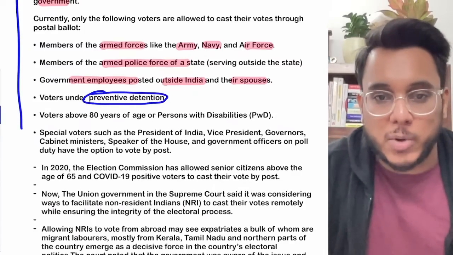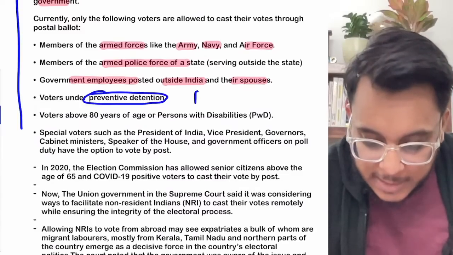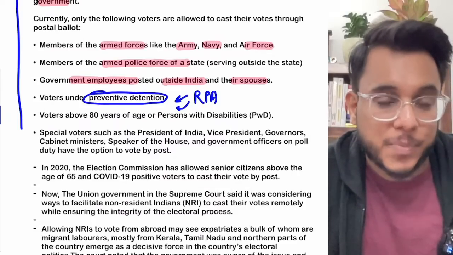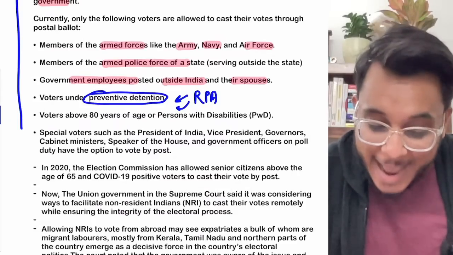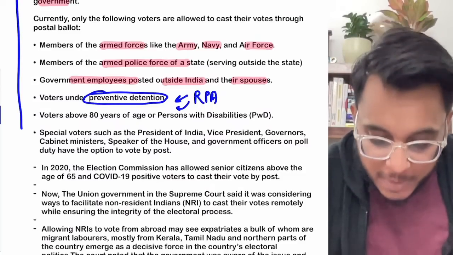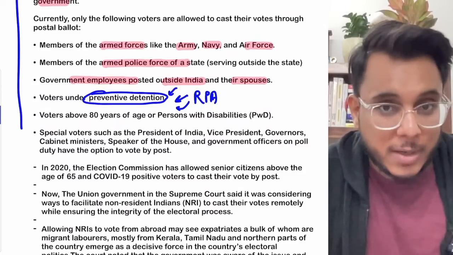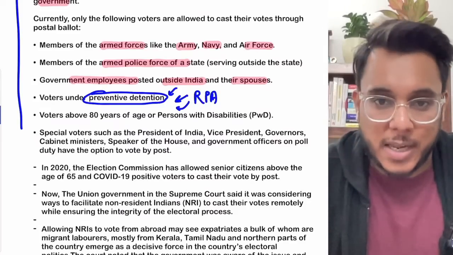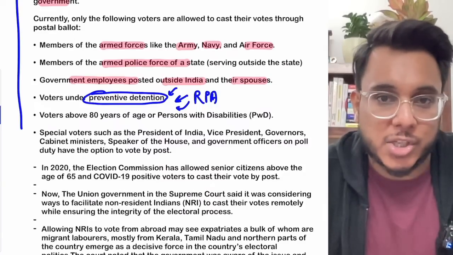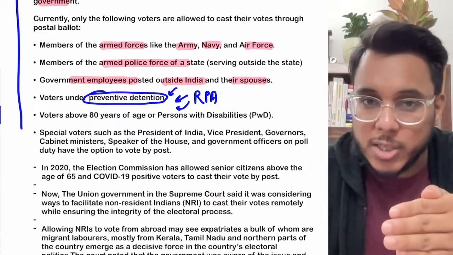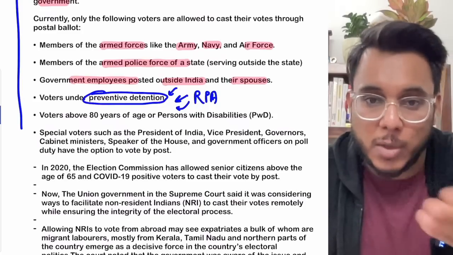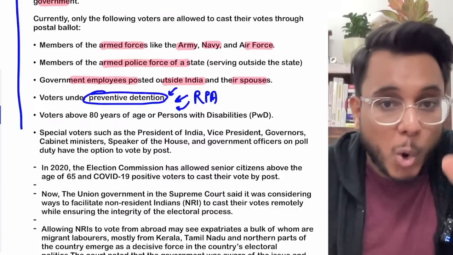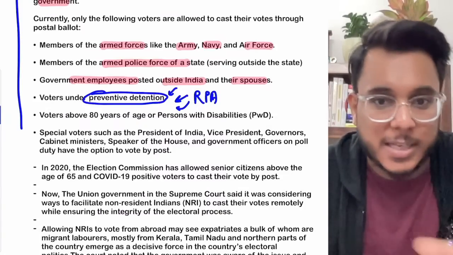Now guys, understand this particular thing: the Representation of People Act provided that people in police custody will not be allowed to vote, but as per section 60 of the RP Act, preventive detention voters can vote. Actually, there is a controversy also, and I think there was an article also we discussed yesterday. So when we talk about section 62 and section 60, there are two conflicting provisions. Section 62 provides that the people who are in police custody cannot vote, but actually the postal ballot voting facility can be given to them, but that also only if the government allows. Okay, that is one thing.